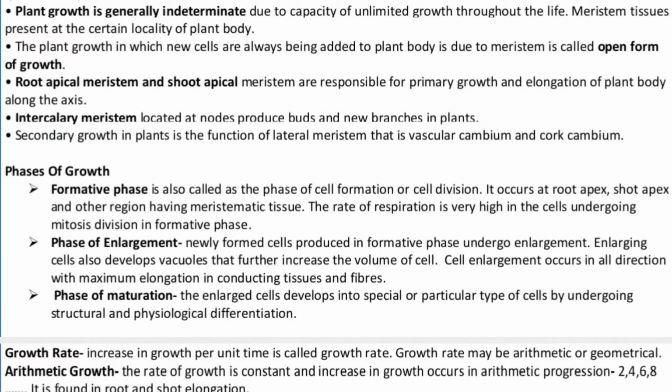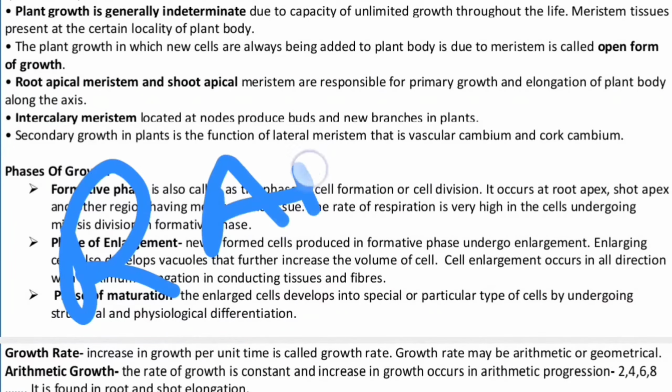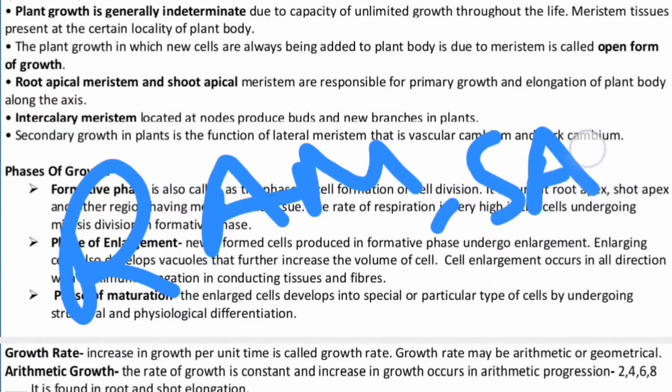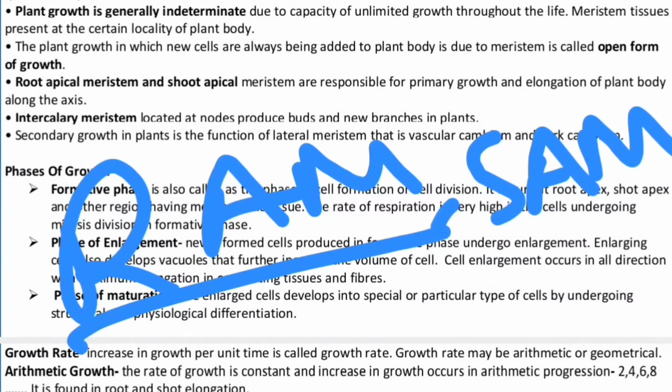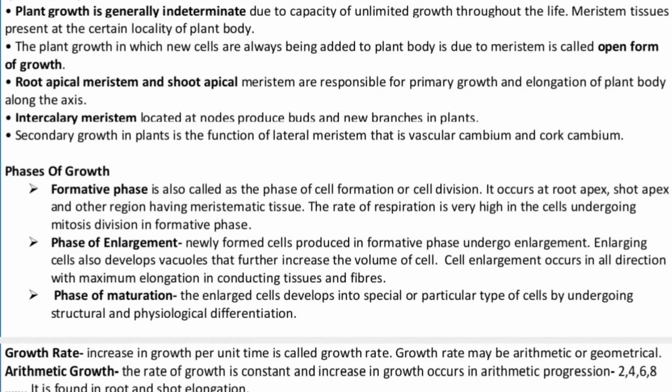Now, the root apical meristem and the shoot apical meristem we call RAM and SAM. RAM is the root apical meristem, whereas SAM is the shoot apical meristem. They are responsible for primary growth and the elongation of the plant body along the axis.